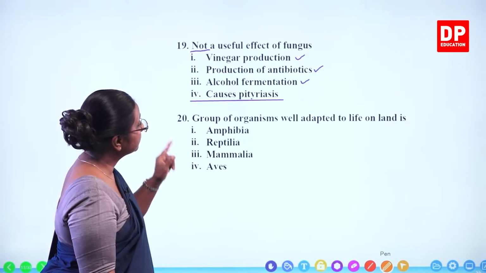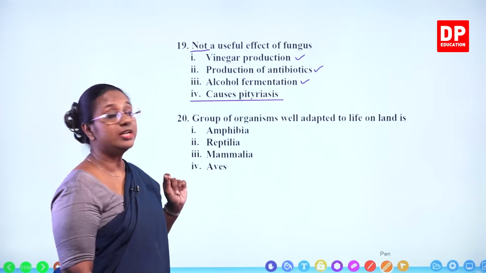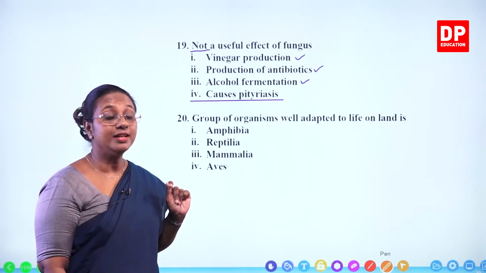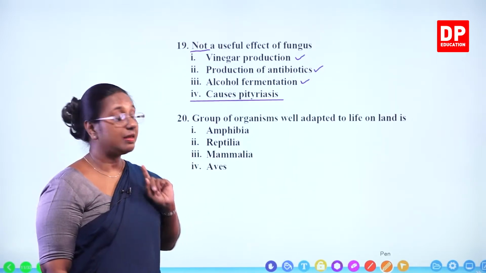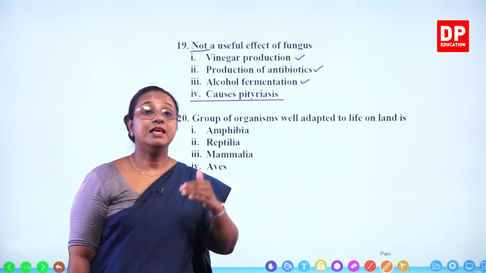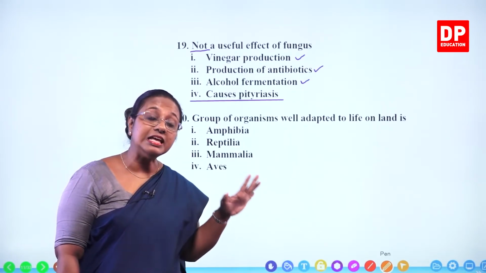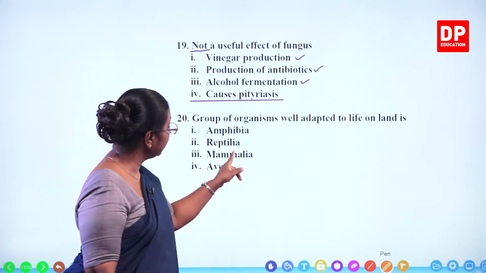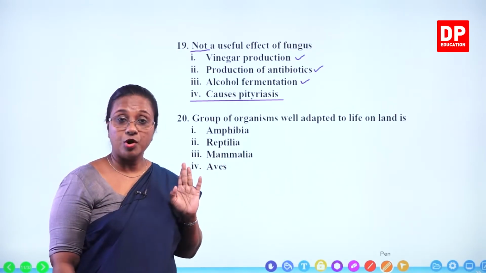Group of organisms well adapted to live on land. What are the groups of organisms well adapted to live on land? Those are the reptiles. If we look at the answers, amphibia, they live on land but they need water to complete their life cycle. Then reptilia, they are well adapted to live on land.